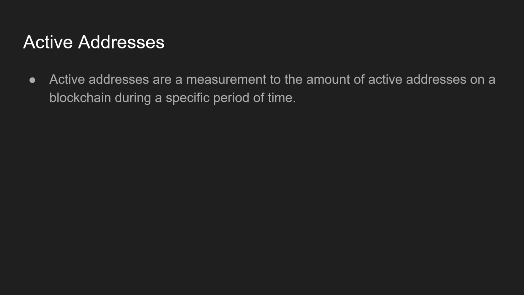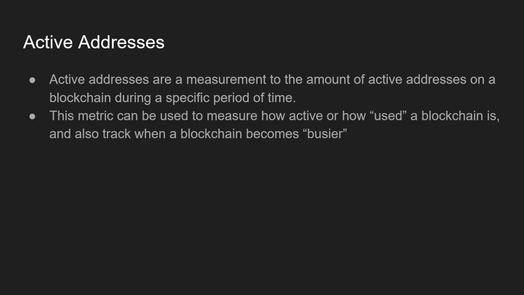We also want to consider active addresses. So active addresses are a measurement of the amount of active addresses on a blockchain during a specific period of time. This metric can be used to measure how active or how used a blockchain is, and can also track when a blockchain becomes busier. Now, active users can vary depending on what you want to track. You could track active users over the past year, or over the past 6 months, or over the past 3 months. It really depends on what you have the chart and your analysis set to.